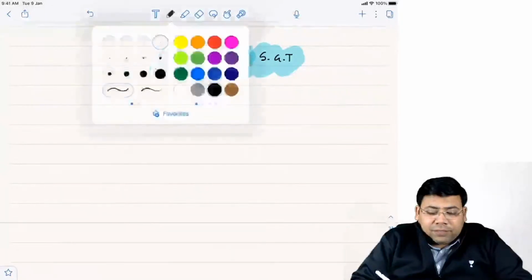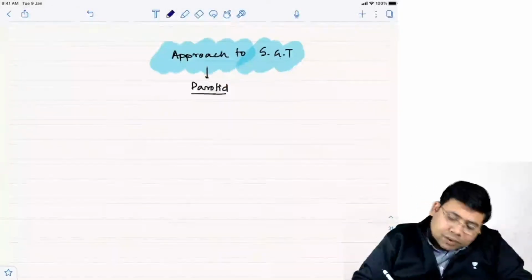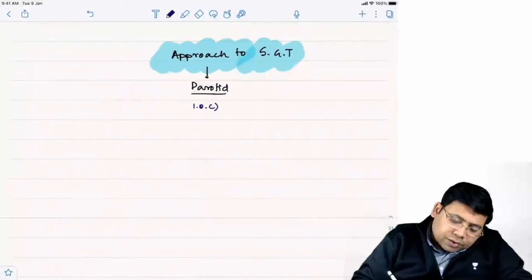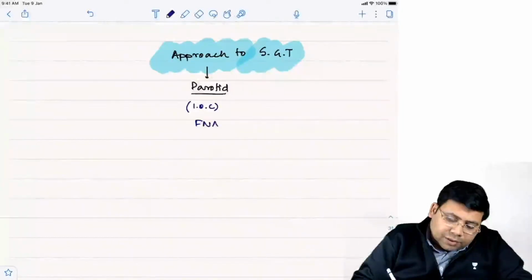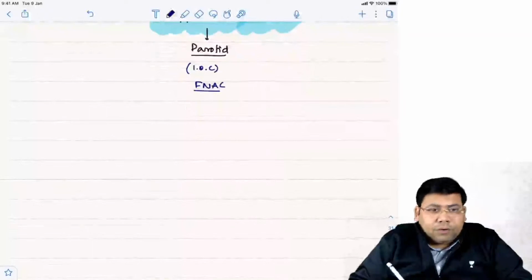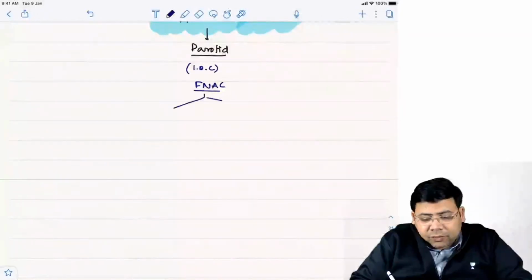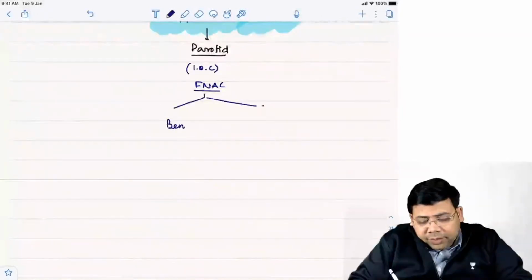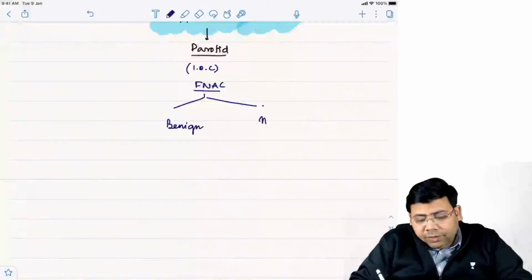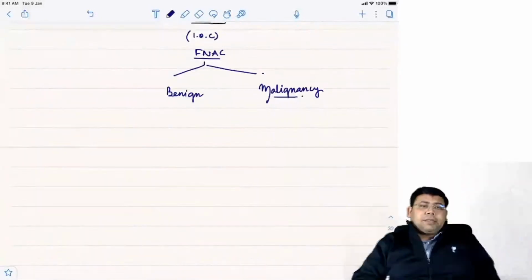The first thing that we want to know is what is inside. So what is the investigation of choice, students? The investigation of choice is FNAC. FNAC will tell you two things: whether it is benign or whether it is what, students? Malignancy. So whether it is benign or whether it is associated with malignancy.